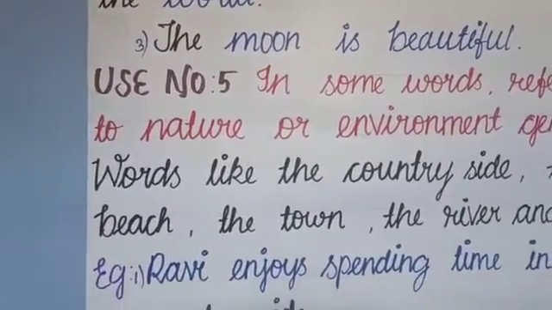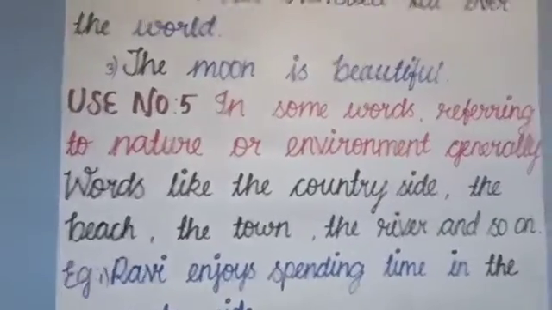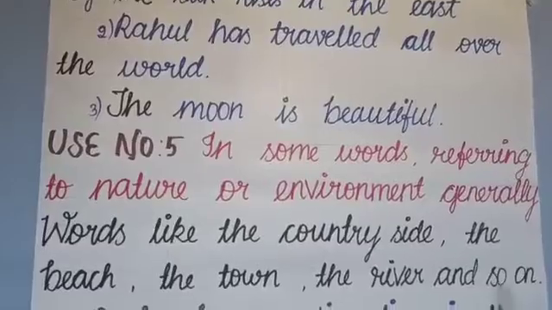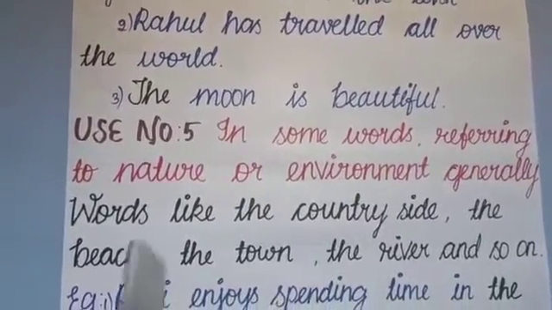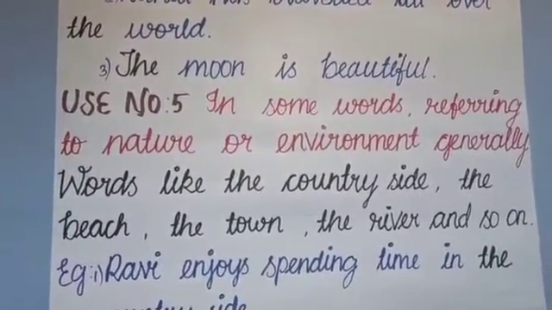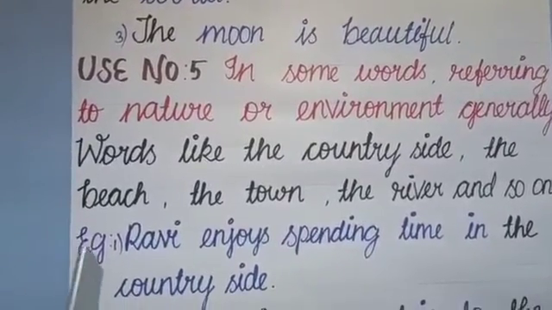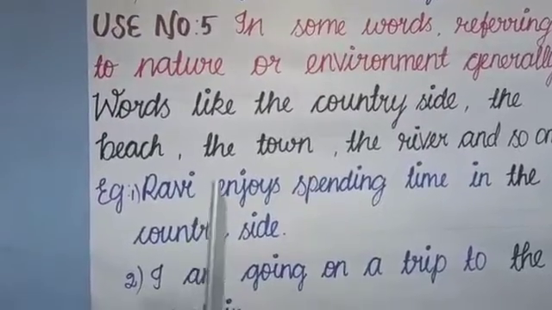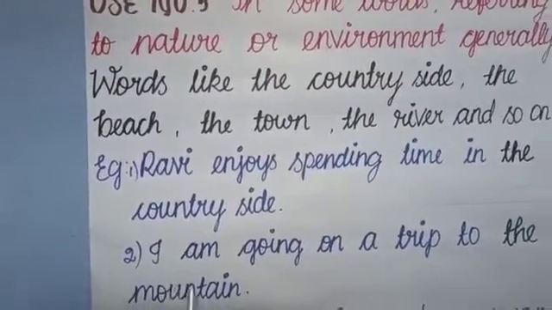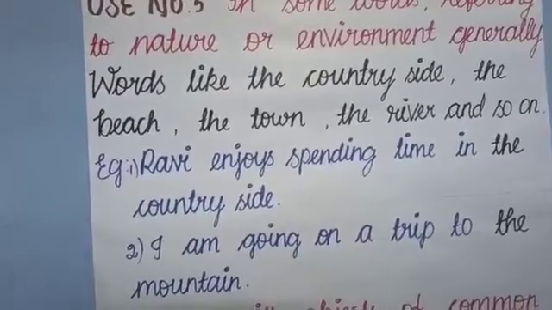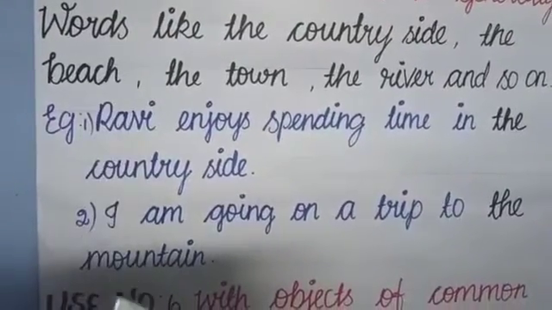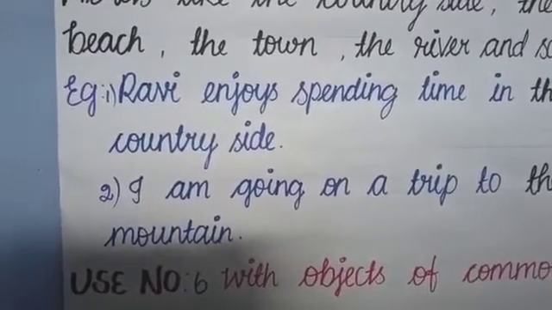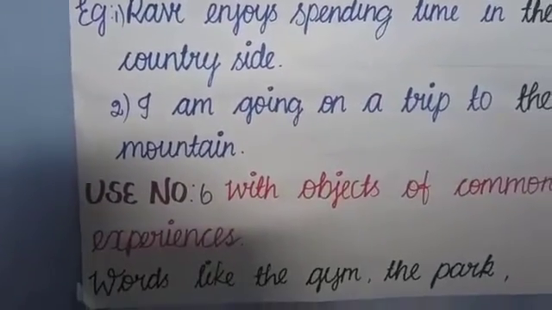We'll move on to the next use, that is use number 5. In some words referring to nature or environment generally. Words like the countryside, the beach, the town, the river and so on. Here are some examples. Ravi enjoys spending time in the countryside. Countryside is nothing but village side. I am going on a trip to the mountain. Here, countryside and mountain both are nature-oriented words, so we are using the in front of that.